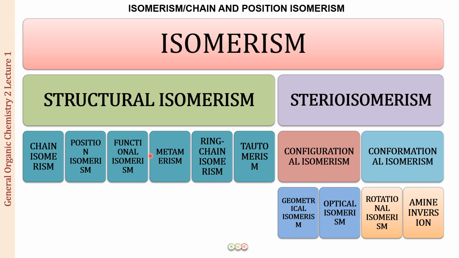Alright, so we will be talking about all of these one by one, and in this lecture we will be focusing on the first two types of structural isomerism, that is chain isomerism and position isomerism, and then the rest we will be taking one by one in the upcoming lectures.